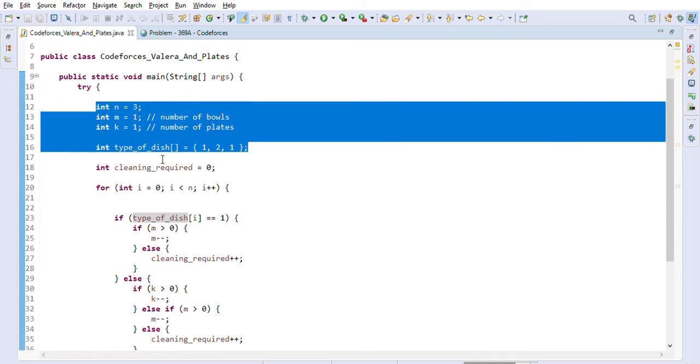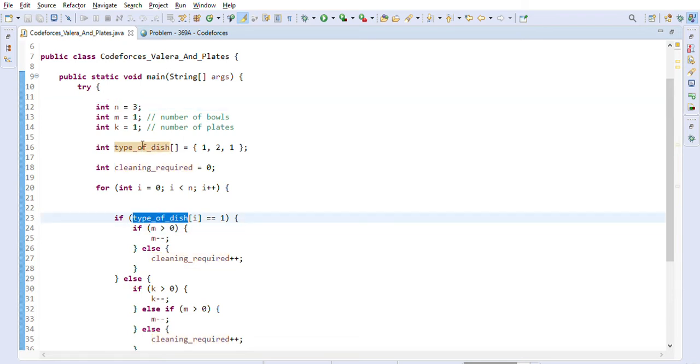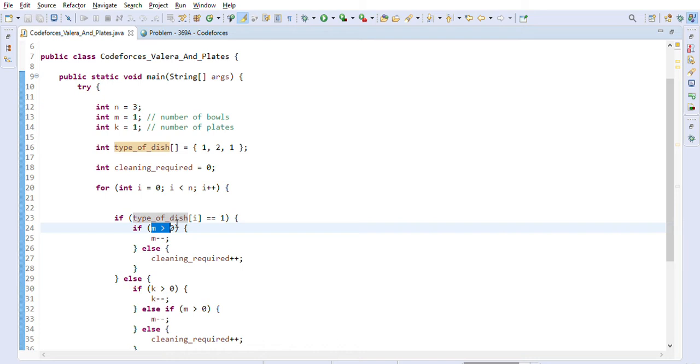So the first thing we will do is create a cleaning required variable, and it will be 0 in the beginning, right? So there is no cleaning required, and we will go from 0 to n because we have to go through all n days, and find out what type of dish he is cooking on that day. So we will check if the type of dish he is cooking on that day is the first dish, then we will check if m is greater than 0, right?